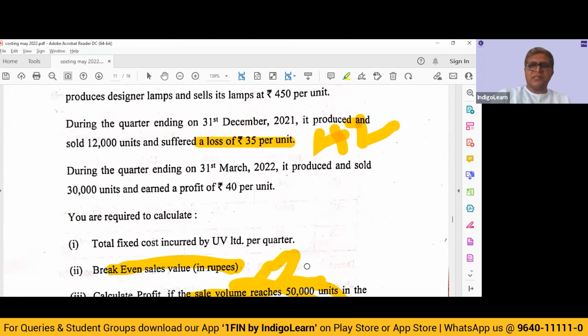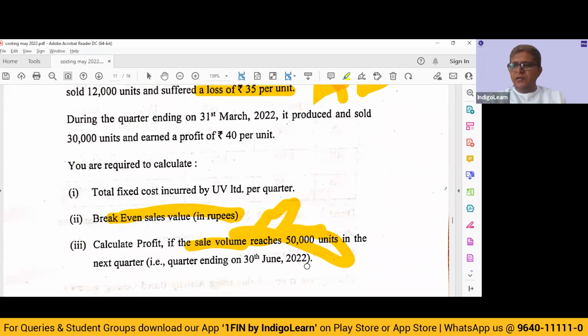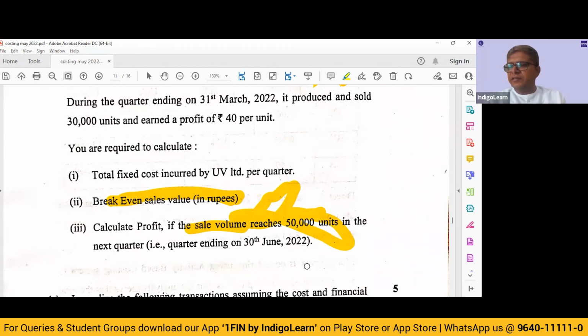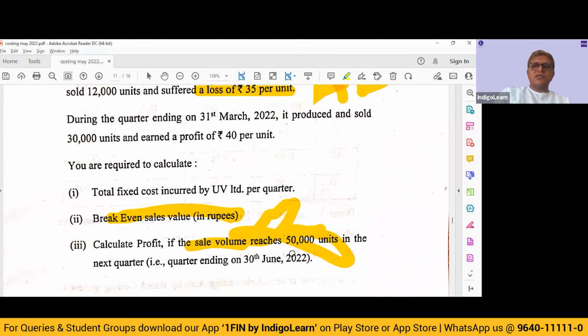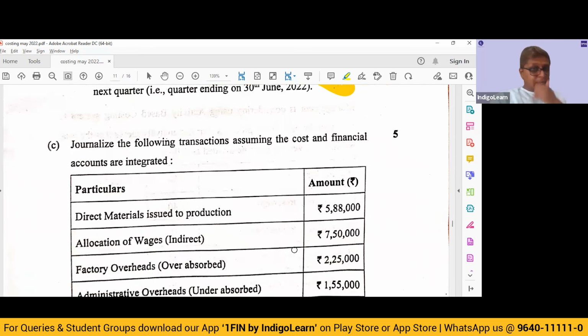Multiply it by 450 rupees. You'll get 75 lakhs as the break-even sales value. Then they want us to calculate profit if the volume reaches 50,000. So basically 50,000 into 90 rupees is the contribution. 45 lakhs is going to be your total contribution, minus fixed cost of 15 lakhs. 30 lakhs will be your profit. So that is how you need to compute.